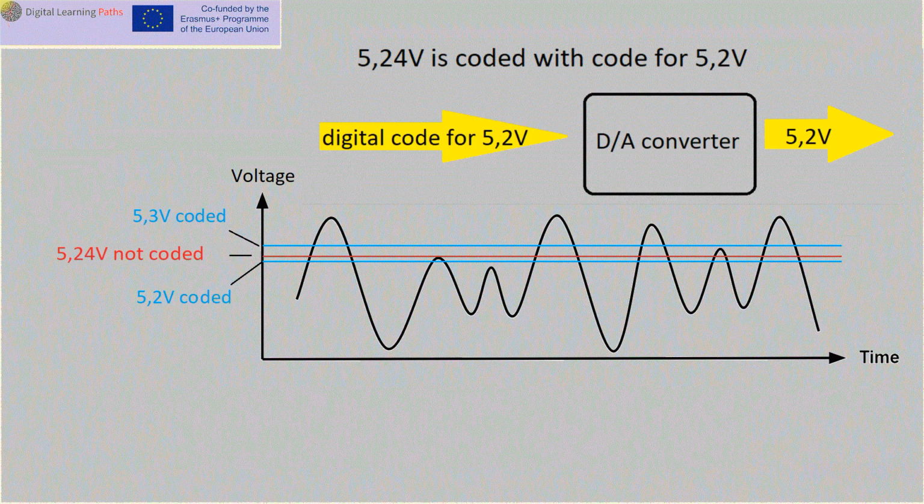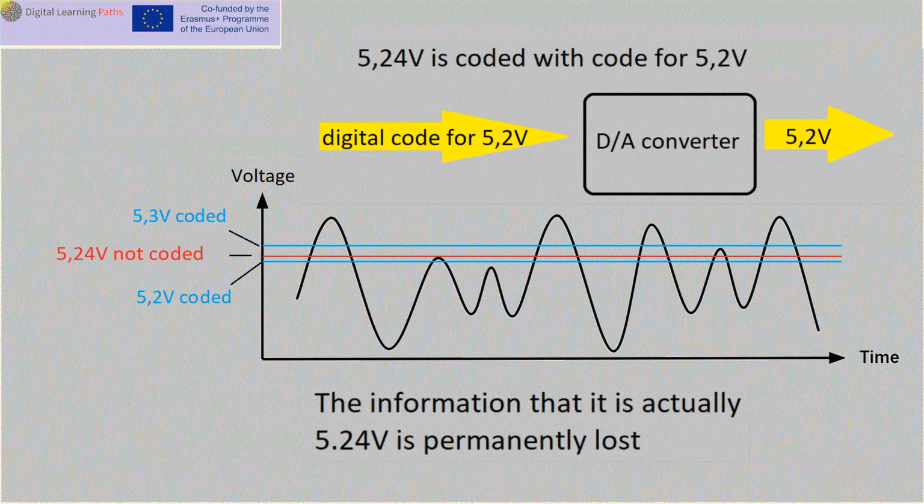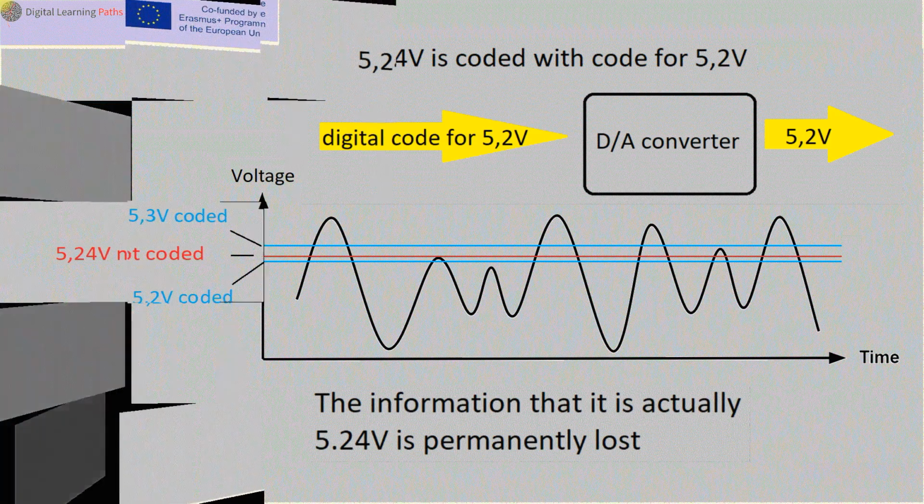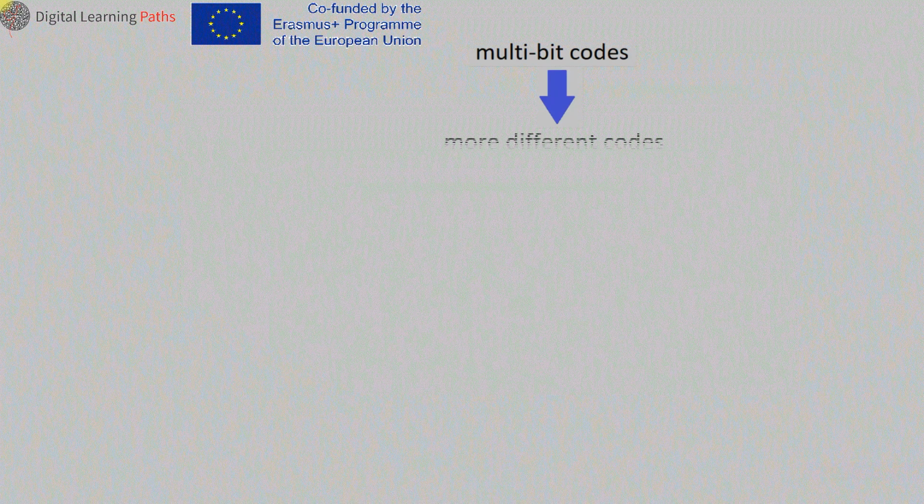This deterioration in quality can be significantly mitigated by increasing the number of codes assigned to individual voltages. If a greater number of voltages get their code, then the voltage roundings are smaller, and with that the quality of the transmitted signal is better.